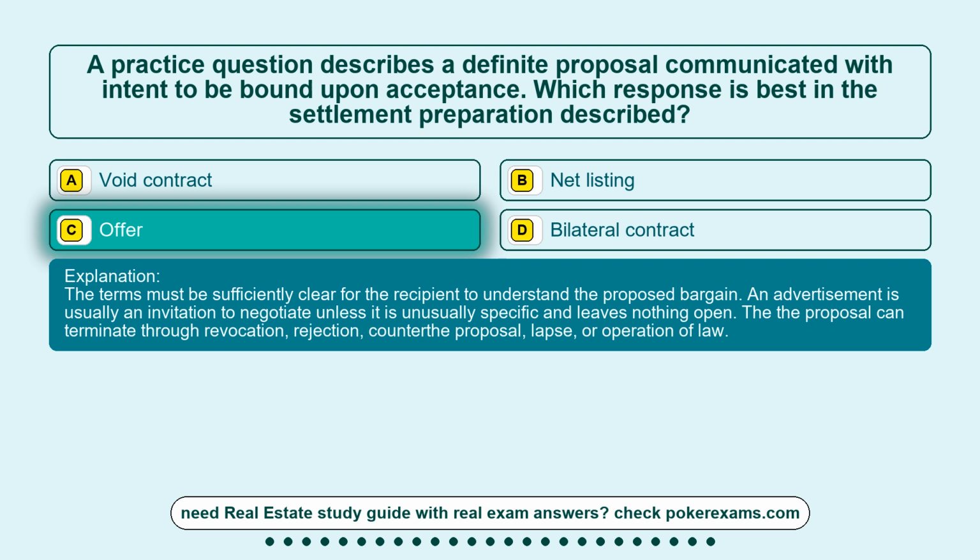The terms must be sufficiently clear for the recipient to understand the proposed bargain. An advertisement is usually an invitation to negotiate unless it is unusually specific and leaves nothing open. The proposal can terminate through revocation, rejection, counter-proposal, lapse, or operation of law.